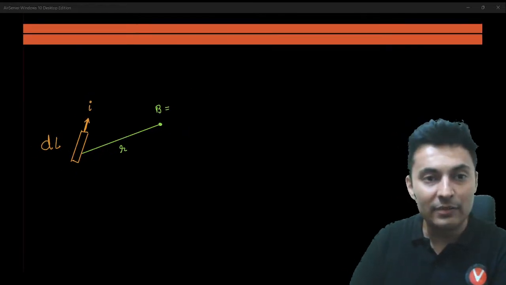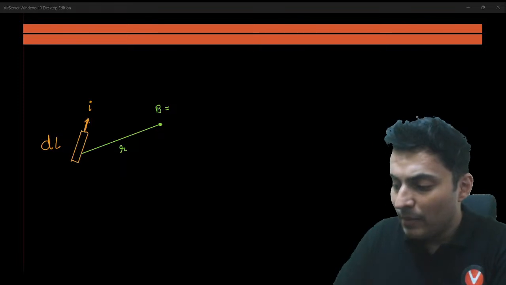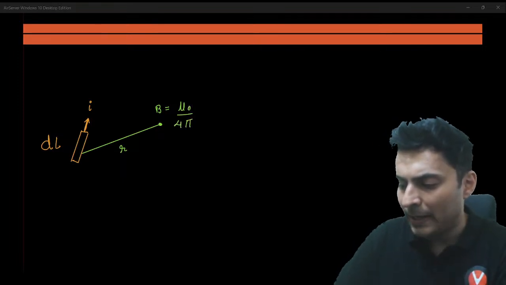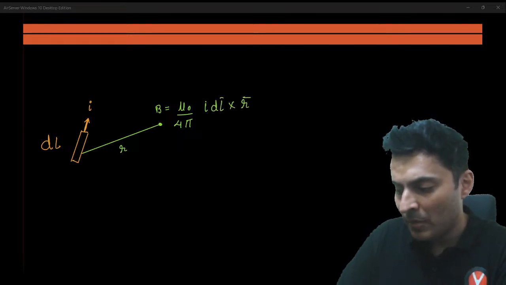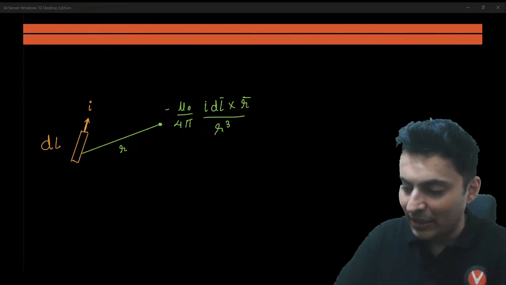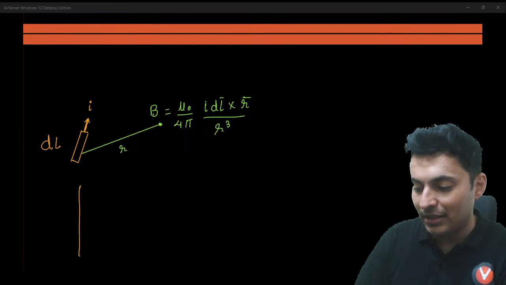And how does magnetic field depend on distance? So many people remember that formula. Yes, sir, I remember the formula is mu naught by 4 pi I dl cross R divided by R cube. So many people think this particular magnetic field is inversely proportional to cube of the R. But that is not correct.